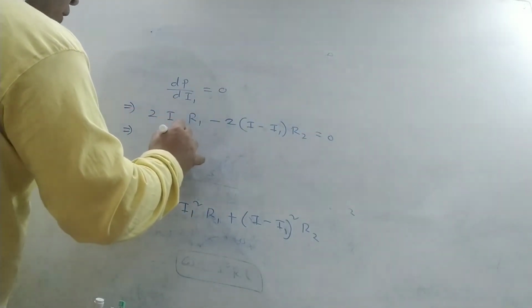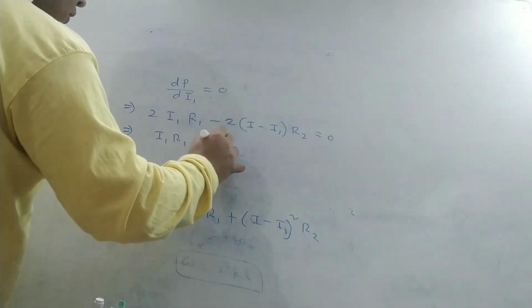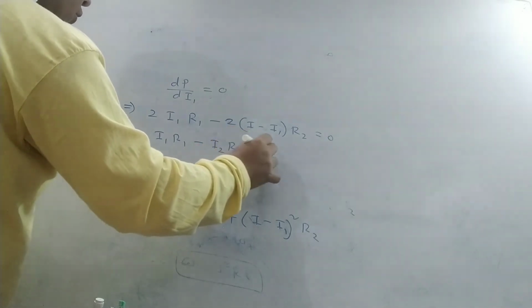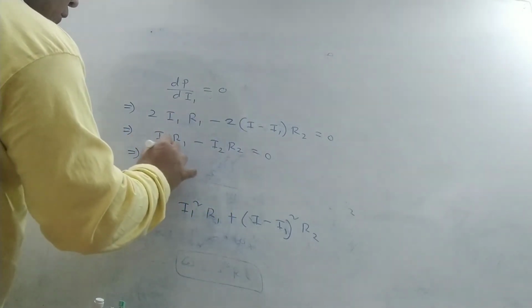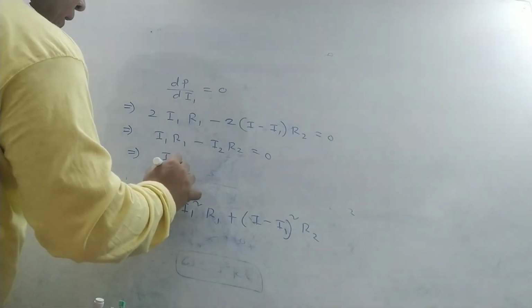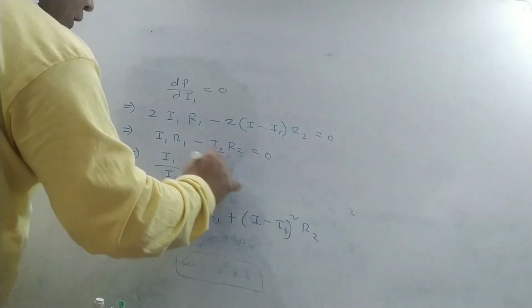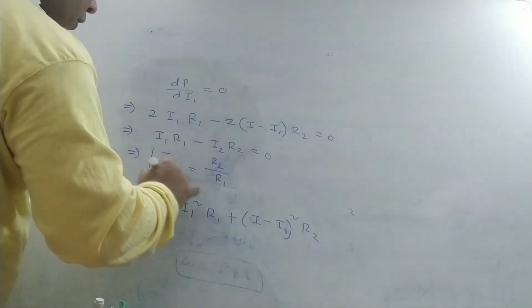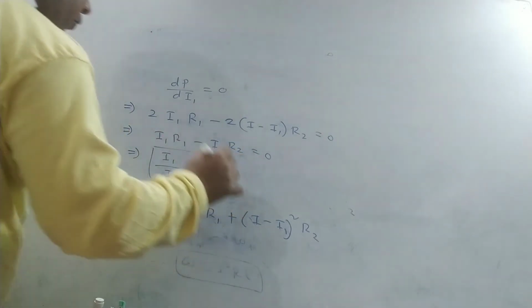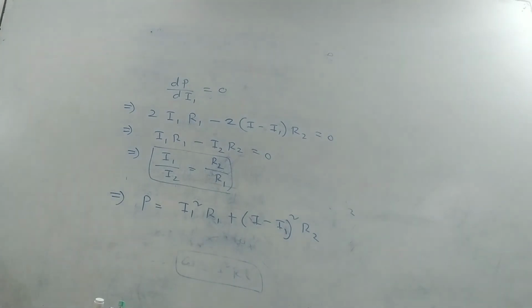This gives I1 R1 minus I2 R2 is equal to 0. This gives I1 by I2 is equal to R2 by R1. This is the principle of least heating effect.